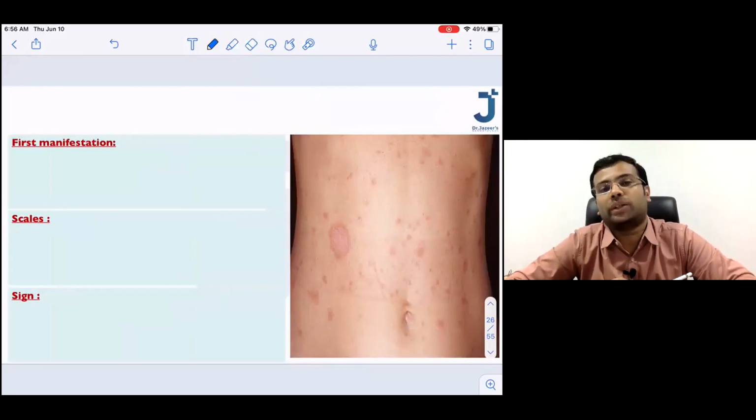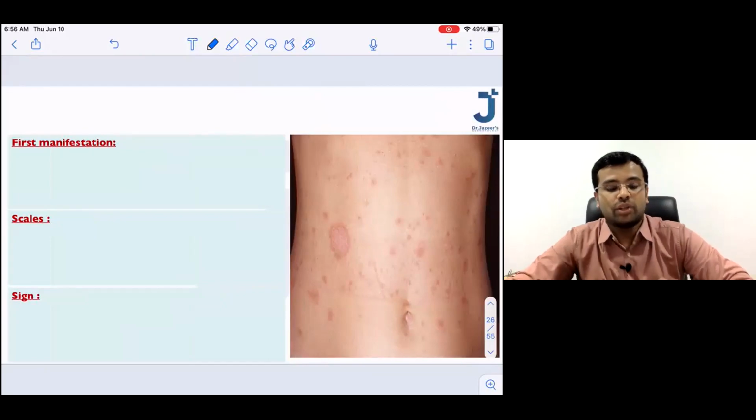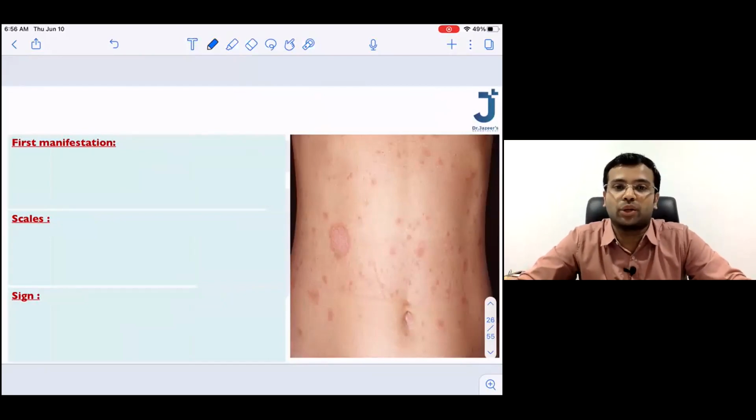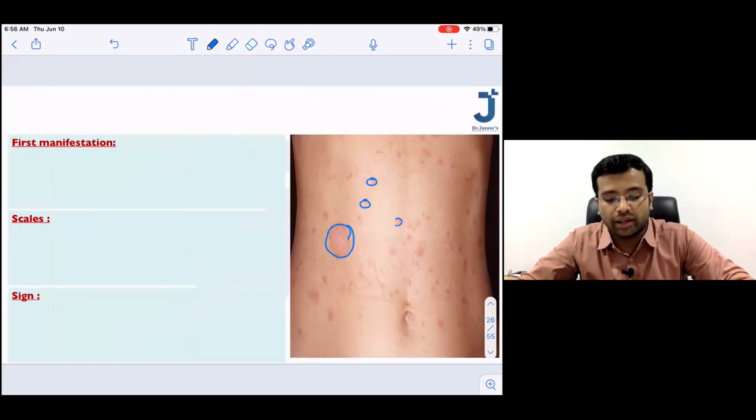Just write down the important points in pityriasis rosea. So how does a patient present to you with pityriasis rosea? They present to you with a single plaque lesion. And after the single plaque lesion, multiple smaller eruptions of smaller plaques are seen. So what is the name of the first manifestation? What do you call this plaque lesion?